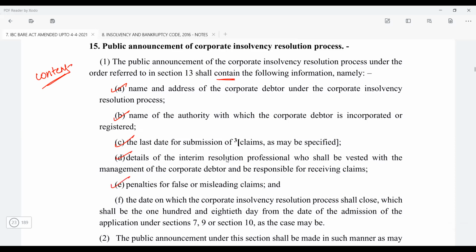And if any false or misleading claims are submitted, what is going to be the penalty? And the date on which the corporate insolvency resolution process shall close. Okay, that is the 180th day. So first and foremost, you have to provide that the application was admitted on, let's say, 1st April. So 180 days from 1st April, you will say that on this date, the CIRP is going to end, right?